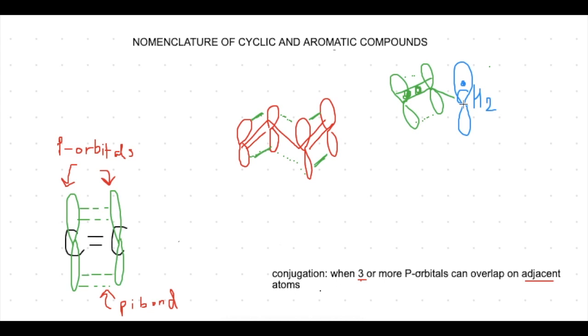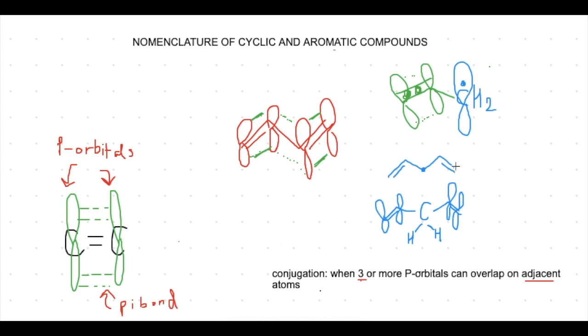This p orbital with a radical in it also counts as a system of 3 or more overlapping p orbitals, and can also count as a conjugated system. So these 3 examples that I just showed, along with the example of adjacent double bonds, will all count as conjugated systems.